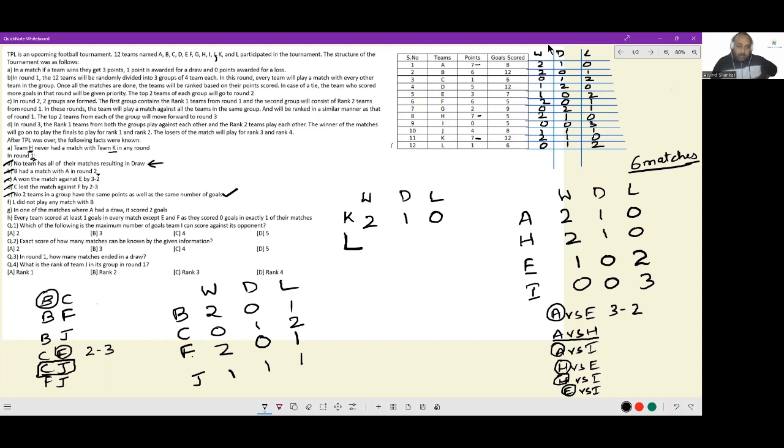for the 3 matches that are left, B versus F. If B wins, then F will win here. If B wins here, F will win here. If F wins here, B will win here. So basically for the other 3 matches, we can't be certain who won, who lost. But we know for certain for these 3 matches what the outcome was. B won against C, C lost to F, and C and J had a drawn match. A and H had a drawn match, and C and J had a drawn match.